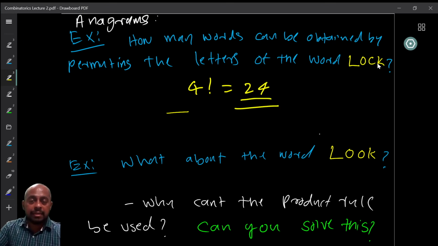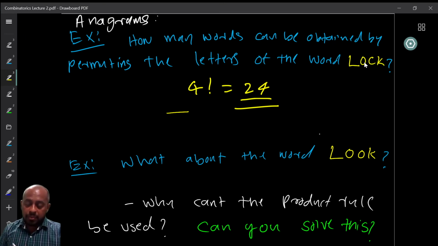Maybe as an exercise, try to write down the 24 different permutations of LOCK and make sure that there are exactly 24 of them. Now I ask, what about LOOK, instead of LOCK? Can you use the same argument?